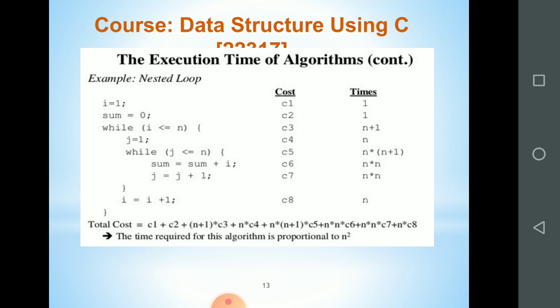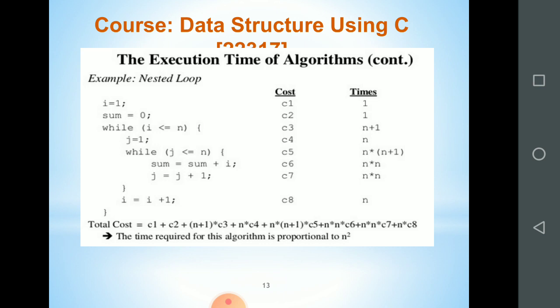After that, the inner loop opens, j is equal to 1. This statement will execute n number of times. The first outer loop executes n plus 1 number of times.